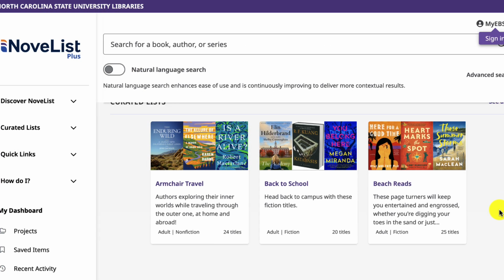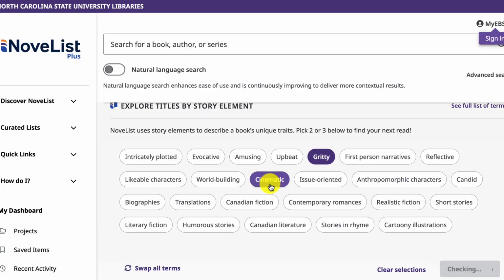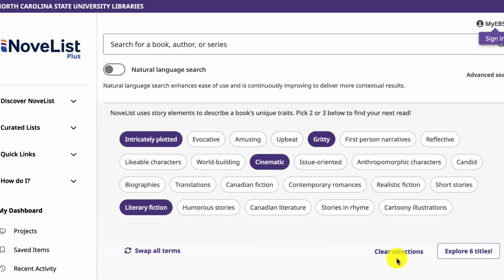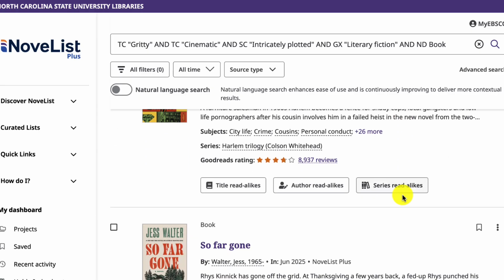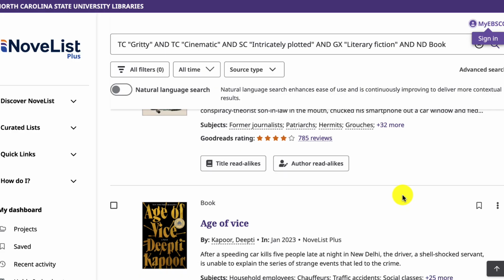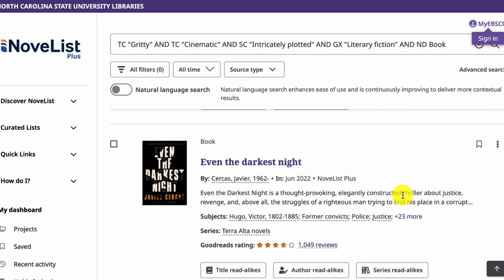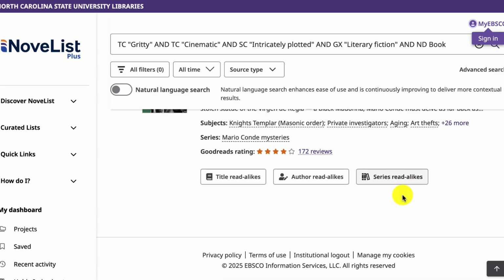A new feature on the homepage is Explore Titles by Story Element. This tool helps readers discover books based on specific aspects of storytelling that they enjoy most, like tone, writing style, pace, or character. Instead of searching by genre alone, this feature allows you to click on what makes a book engaging for you. For example, you might be looking for a fast-paced thriller with a gritty tone, or a character-driven novel with a reflective writing style.